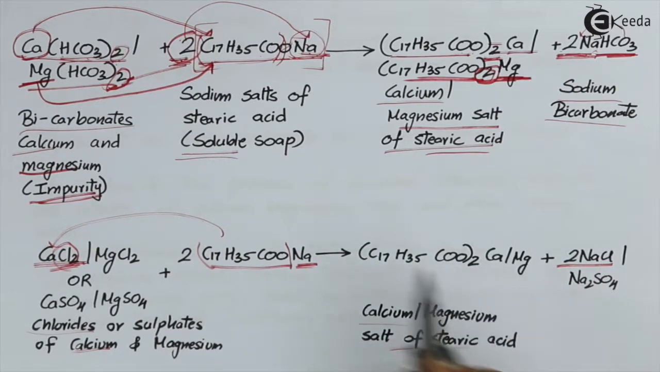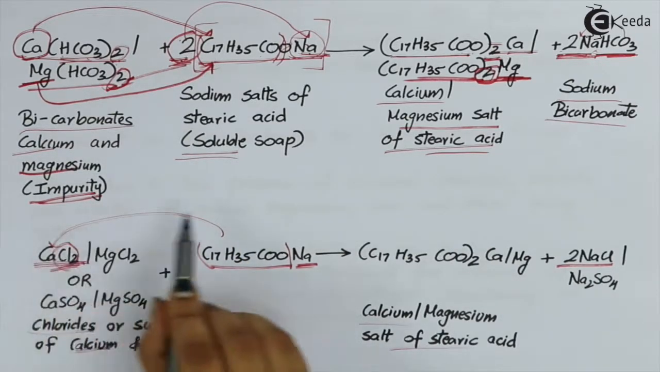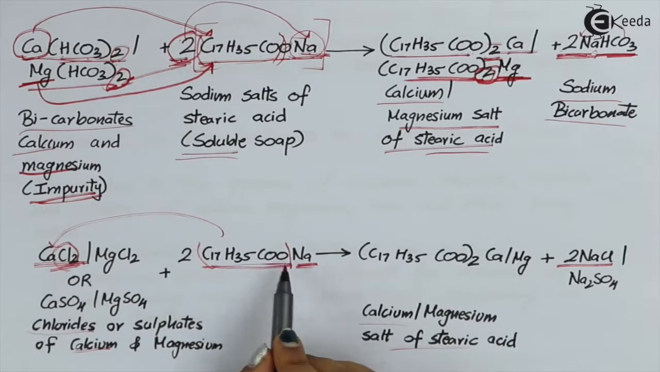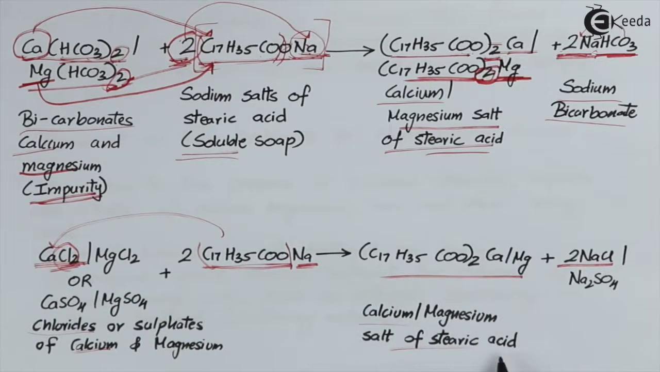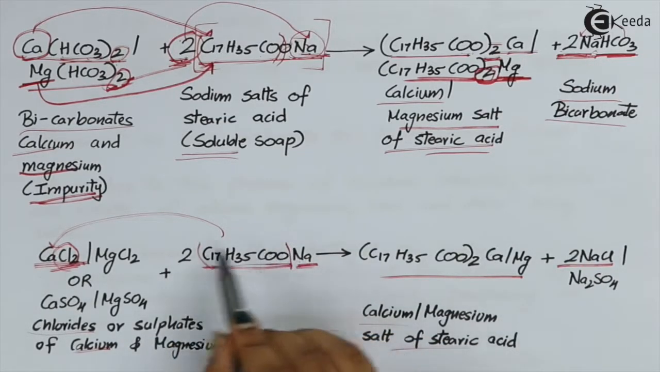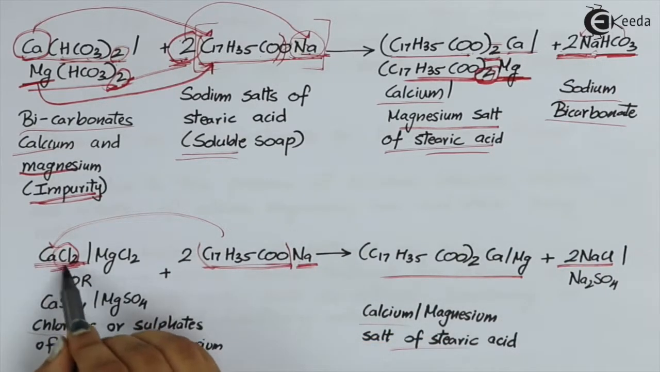This is the same reaction. This was for bicarbonates, but this is for chlorides. Again over here the same thing is happening. The calcium is getting attached to this part of the salt, which forms the calcium salt of stearic acid. And whatever is remaining, that is 2 Na and 2 Cl remaining over here, are